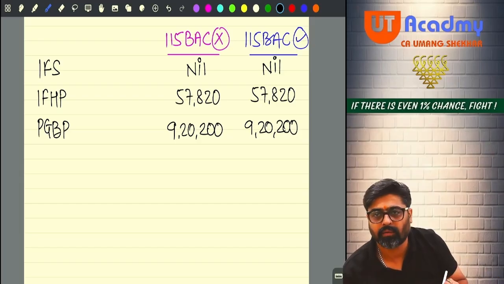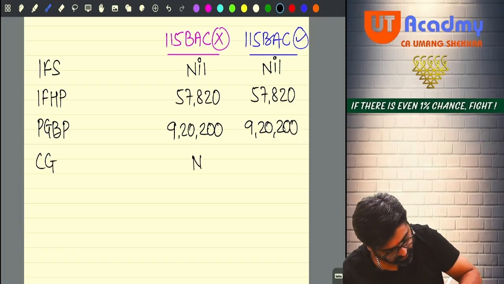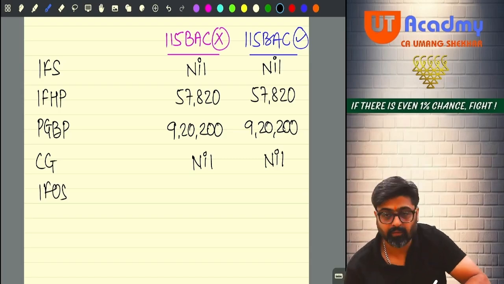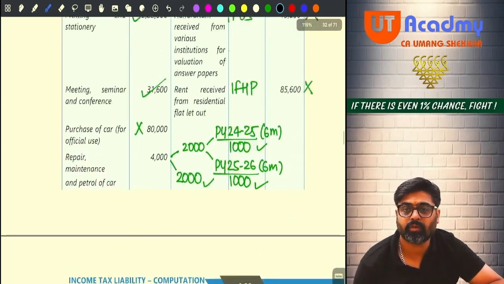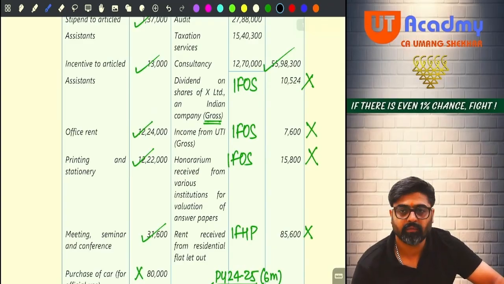Capital gains you don't have. So capital gain nil and nil. Now, IFOS do you have? Yes, sir. I have IFOS. But in IFOS, you have 10,524 dividend, which will be taxable. Gross amount, this is gross amount.